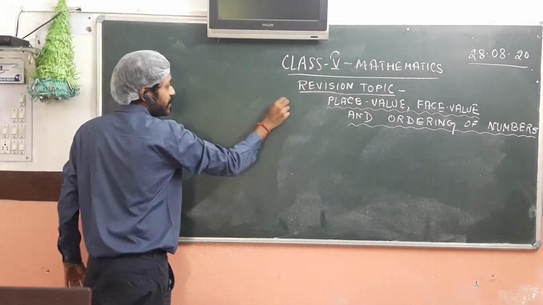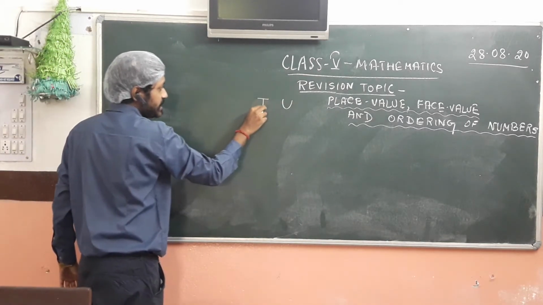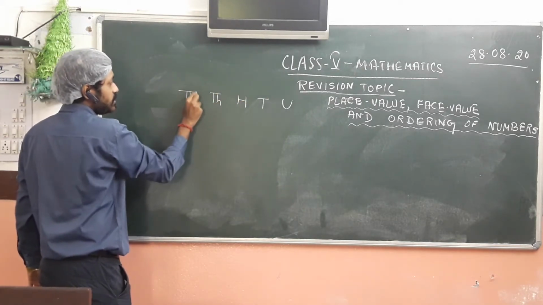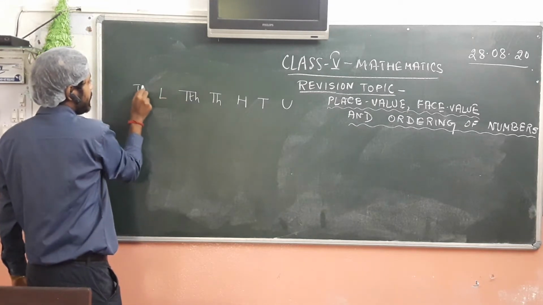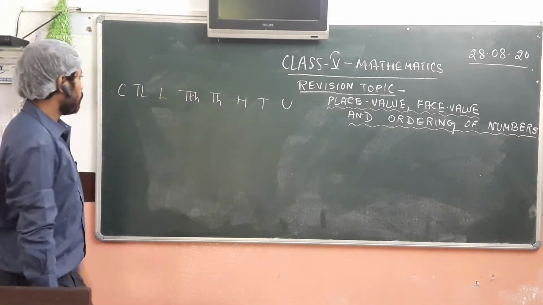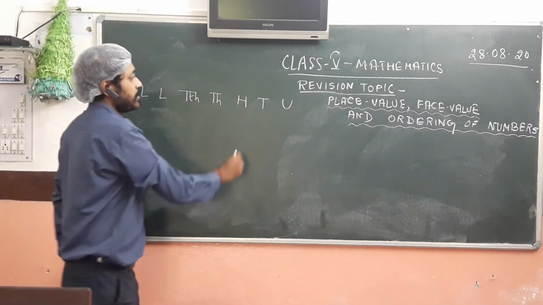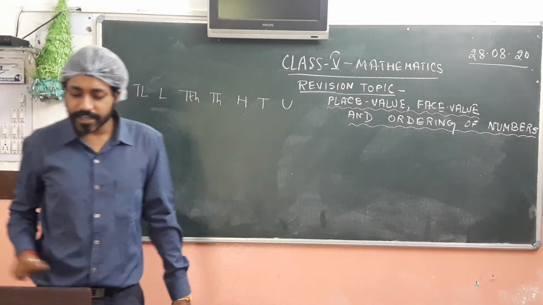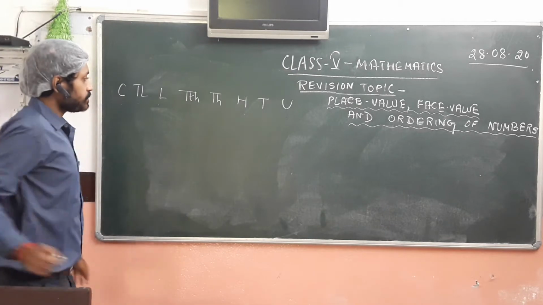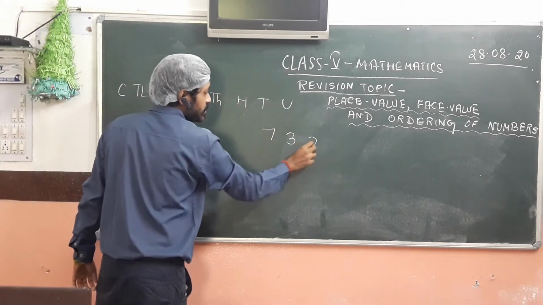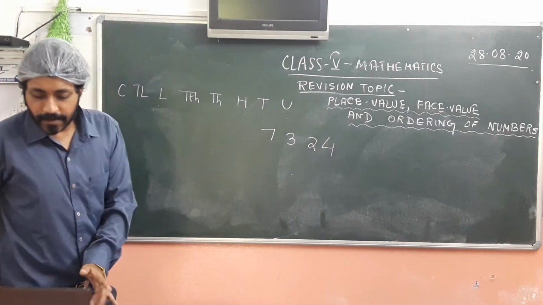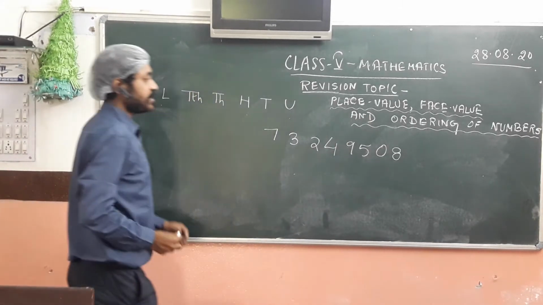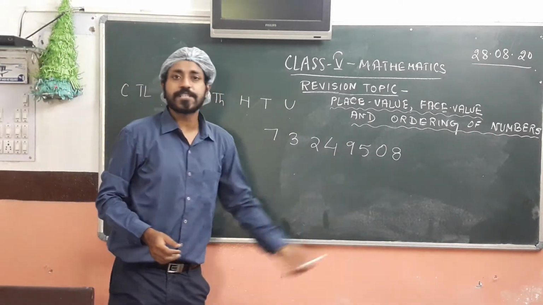In the previous class, we know that there is the place: units, tens, hundreds, thousands, 10,000s, lakhs, 10 lakhs, crores. We are aware of the places. Now, any number placed in any place will attain its place value. For example, let us consider a number, say 7324 9508.